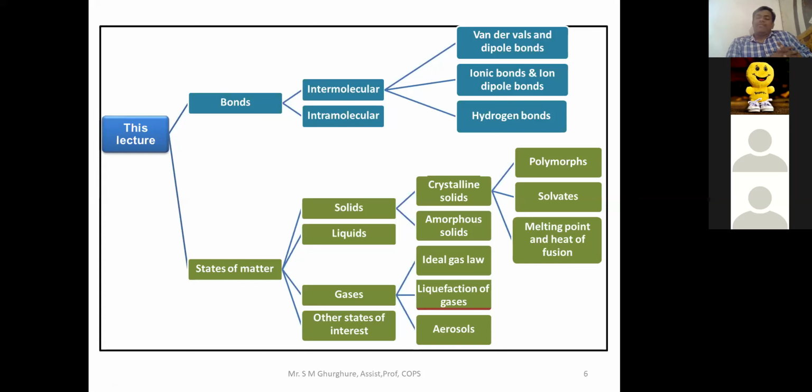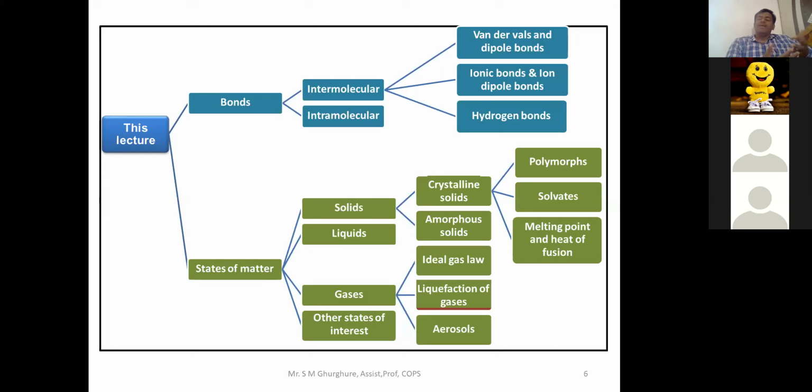Matter is anything which occupies some space or volume and has some mass. For example, any solid, any liquid, a gas, a wooden table, or a pen is matter.